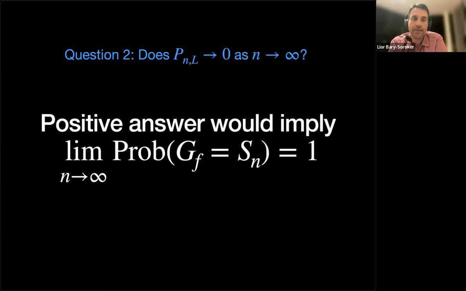Okay, so this was the motivation, and based on the slide that I showed you before, a positive answer would imply a very nice result that even in the restricted coefficient model, the Galois group is SN. This we don't know even under GRH.